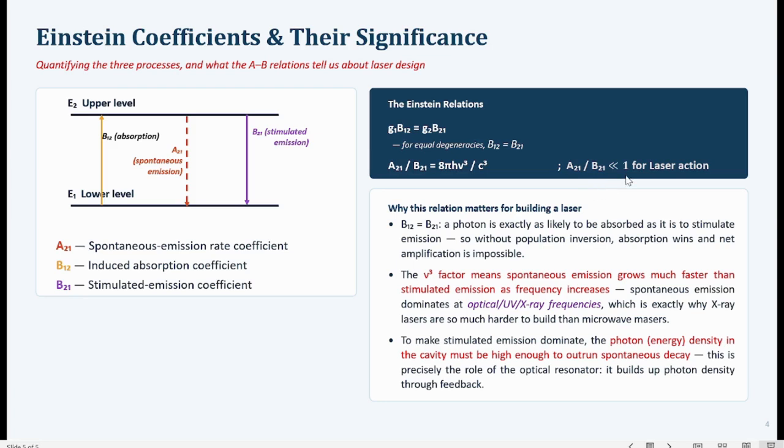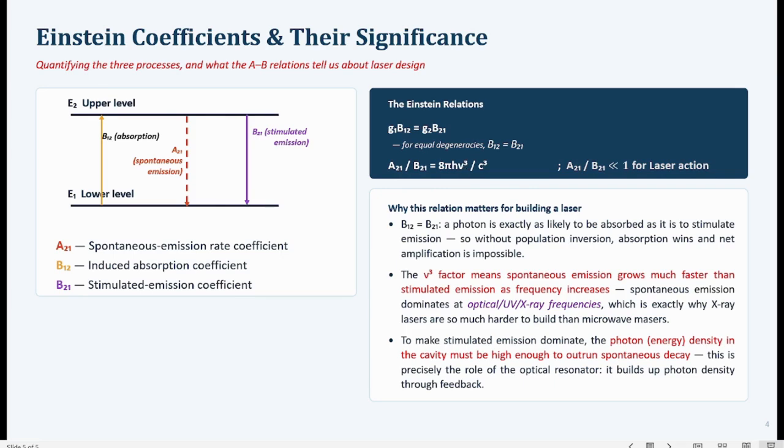The condition of population inversion must be established, and here A21 over B21 is proportional to nu cube. So this nu cube factor tells us that the rate of spontaneous emission will be higher at higher frequencies.